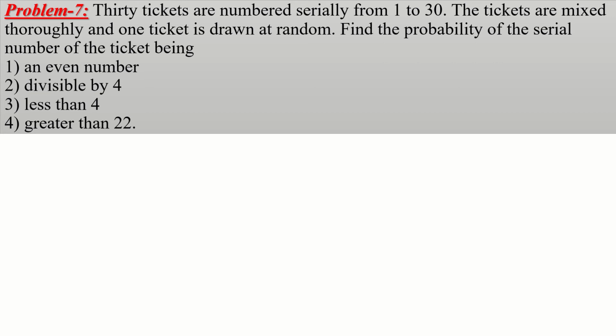Okay, here is the given problem. 30 tickets are numbered serially from 1 to 30. The tickets are mixed thoroughly and one ticket is drawn at random. Find the probability of the serial number of the ticket being: one, an even number; two, a number divisible by 4; three, a number less than 4; and four, a number greater than 22. Now follow the solution.